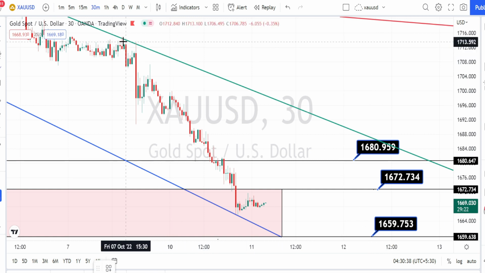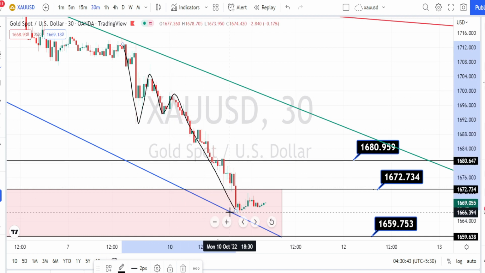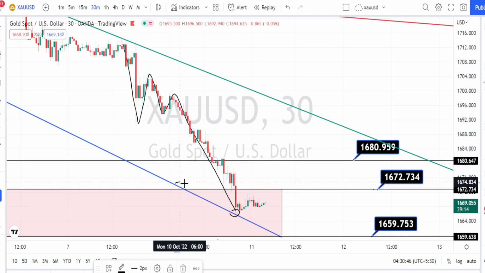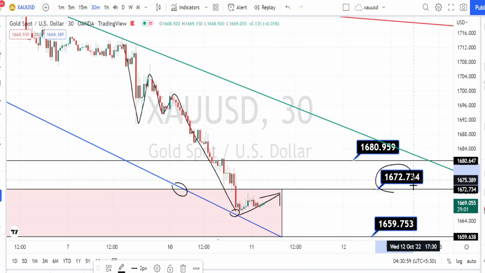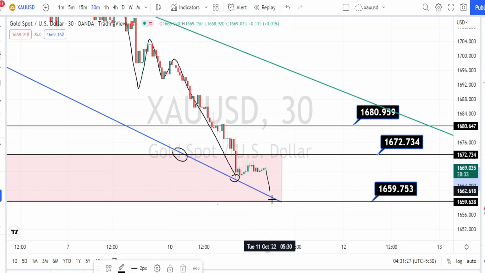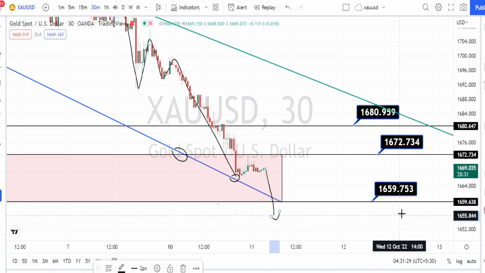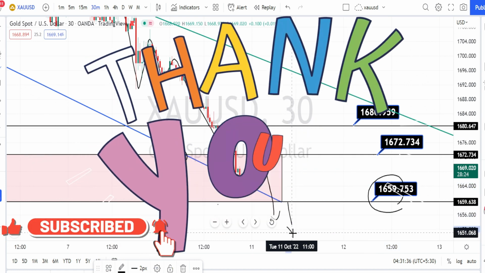When we look at the price action in 30 minutes time frame, it was in a very strong bearish trend and it has taken support on the hourly time frame trend line or the support line, and we are noticing a little bit of bounce back on the bullish side retracement. And we know from the hourly time frame that this area between 1659 to 1672 is acting as a very strong resistance zone and the support zone. So if the price action needs to continue further on the bearish trend, it has to break the support level of 1658 in order to fall further on the bearish side trend reversal.